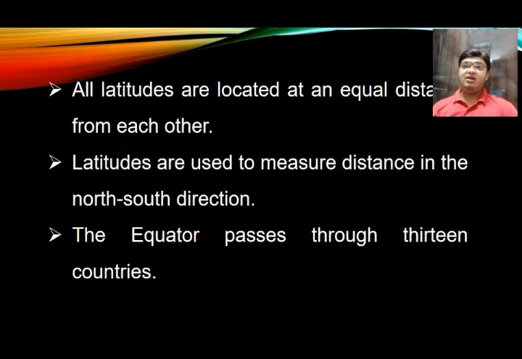All latitudes are located at an equal distance from each other. Latitudes are used to measure distance in the north and south direction. If I want to measure the direction in the north or south, I will use latitude lines. Equator passes through 13 countries. This is important, that the equator passes through 13 countries in the world.